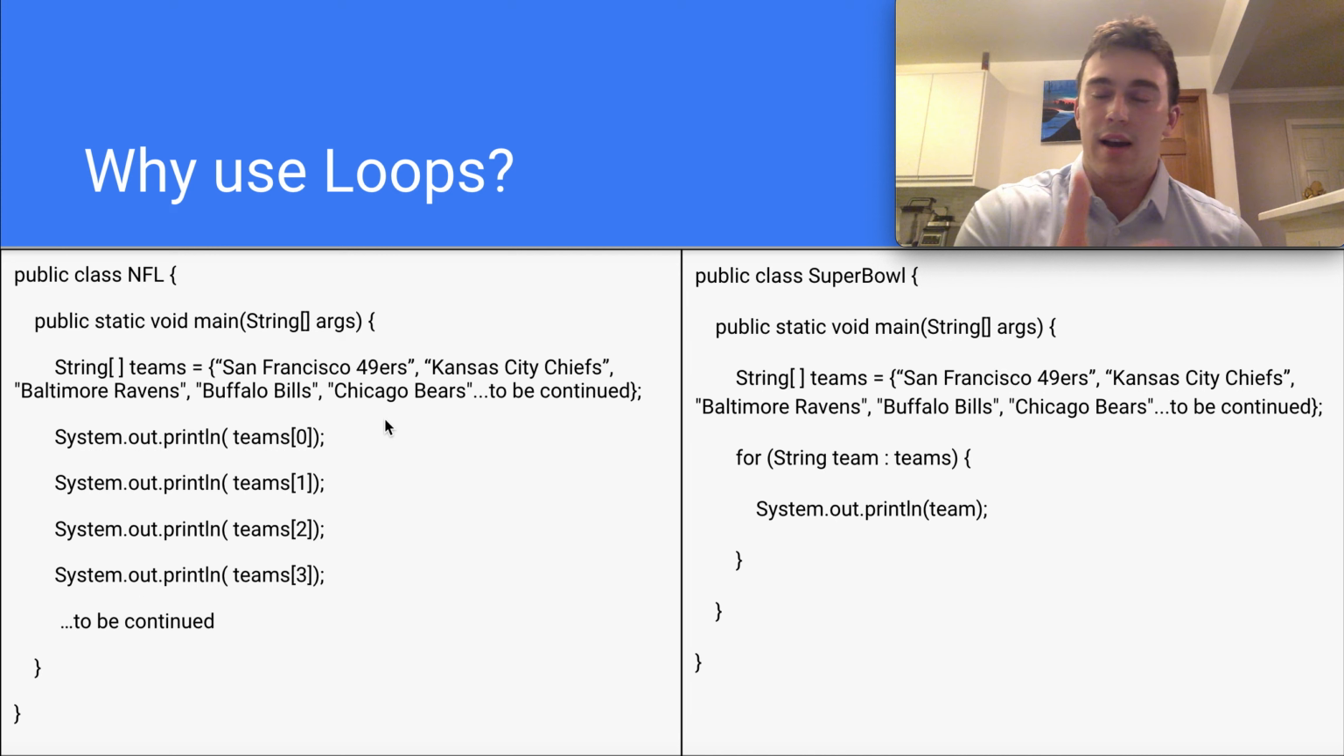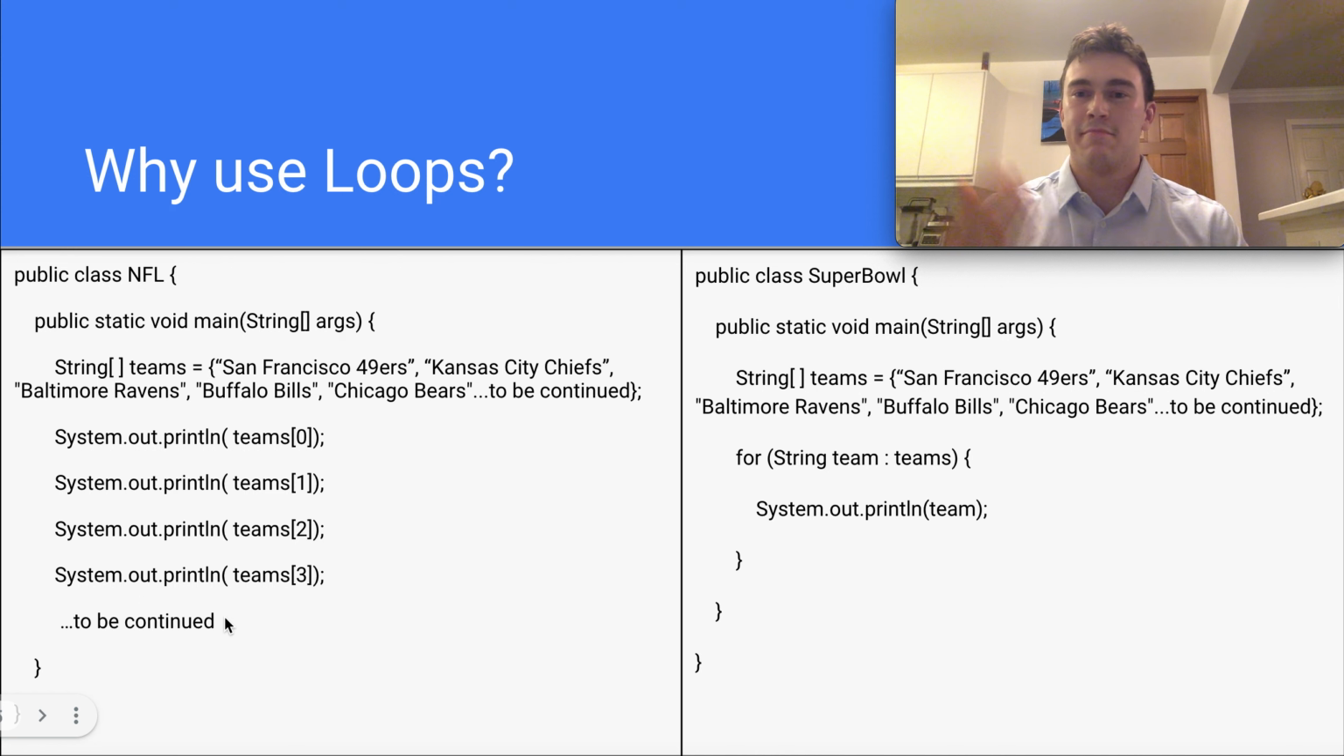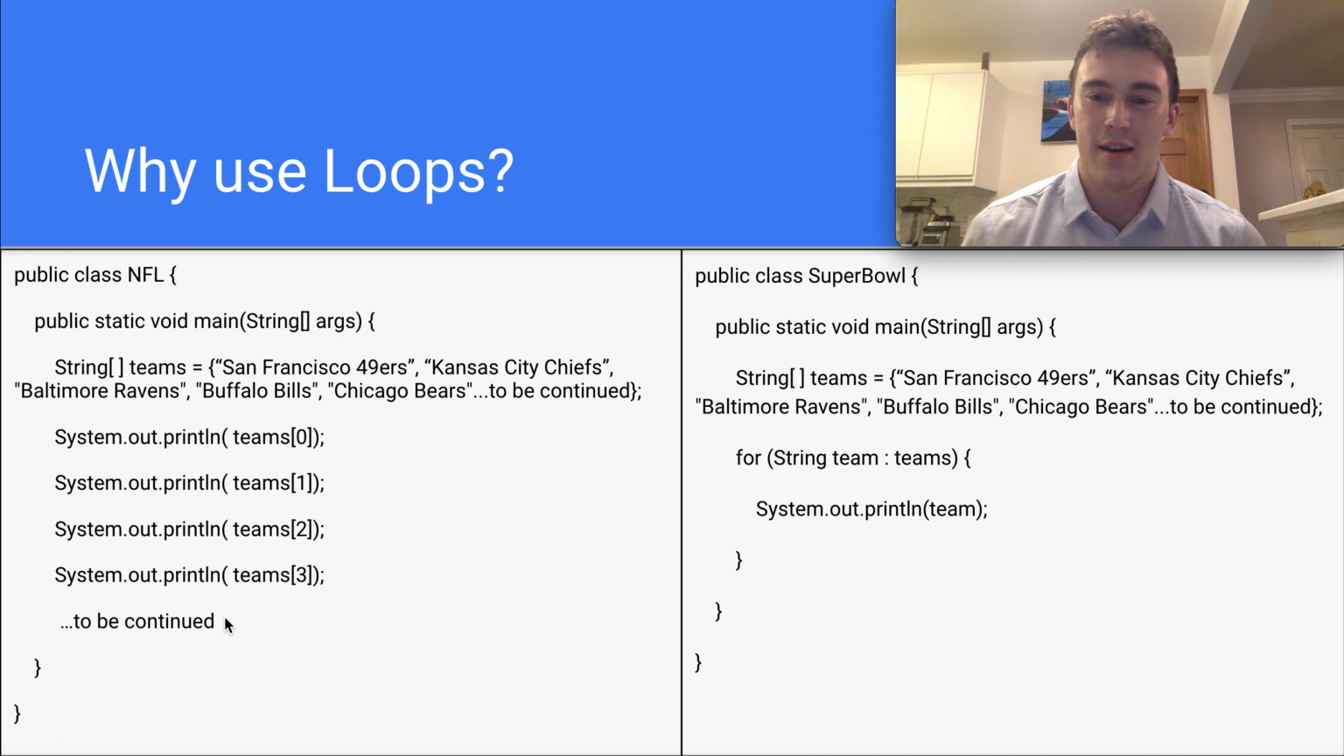So on the left here, I have that same problem where we're looking at all the teams in the NFL, and we want to print out all the teams in our array. On the right, we're using a type of loop. This is a for each loop, and I'll get to that in a few slides. But as you can see on the left, I didn't completely write out all the print statements, but we would have hit 32 print statements. On the right, we have 1 print statement. We have 1 other line of code, and we're able to do the same exact thing on the right that we can do on the left.